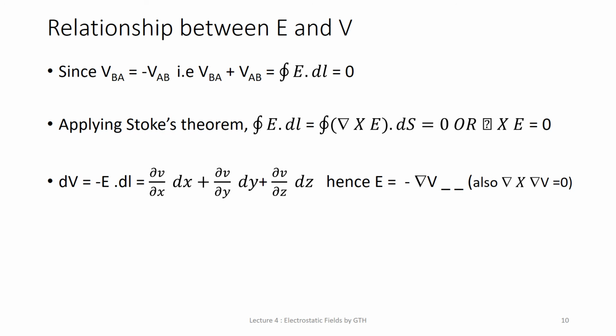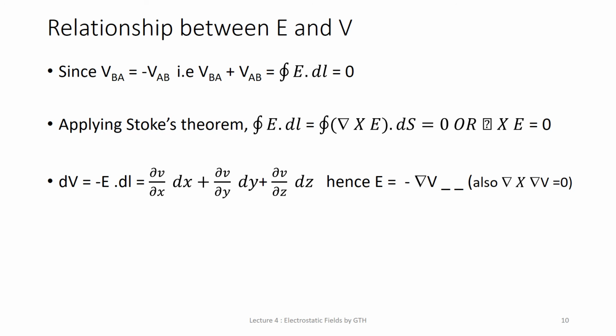Now as you know, dV, using multivariable calculus, we can write as dV equals dV by dx dx plus dV by dy dy plus dV by dz dz. And as you know, del is a vector operator we already defined, i d by dx plus j d by dy plus k d by dz.